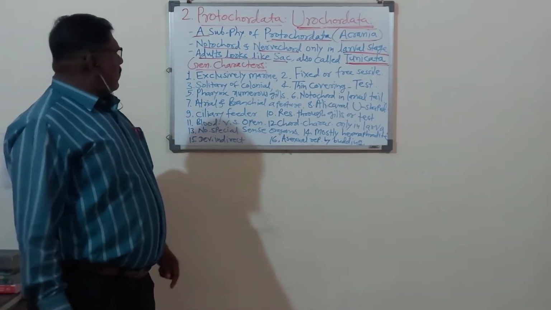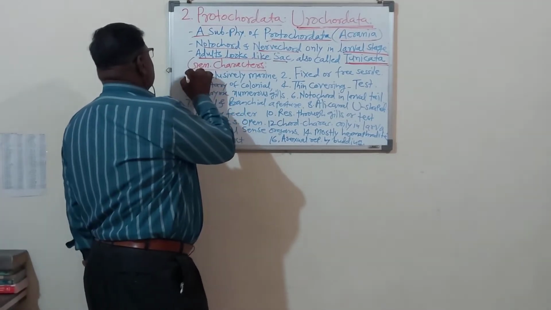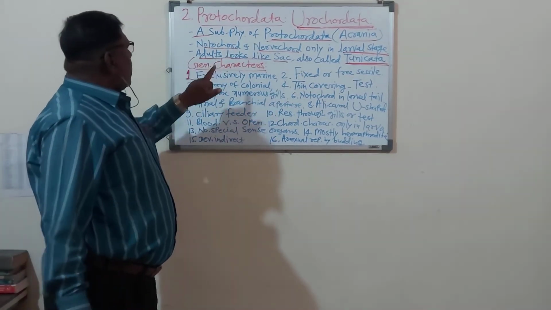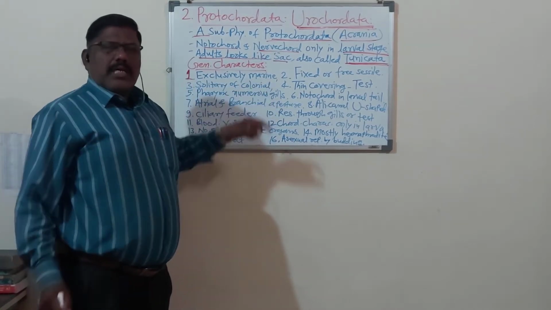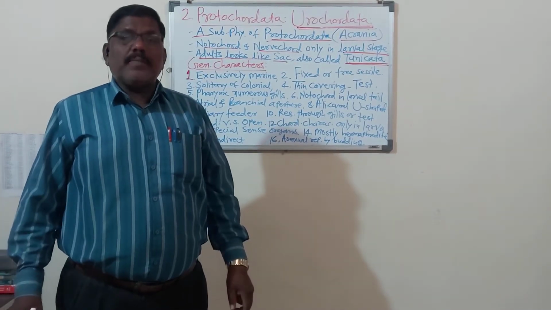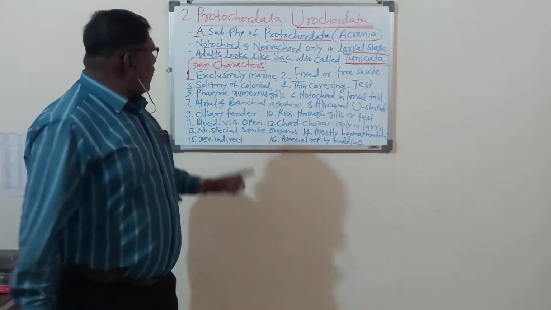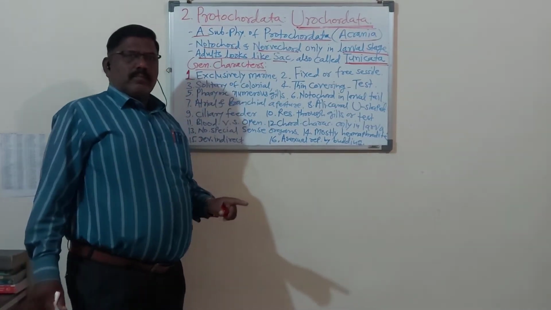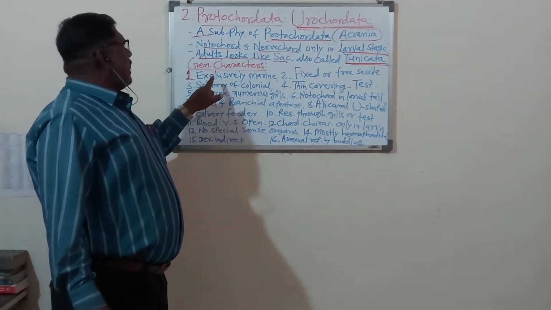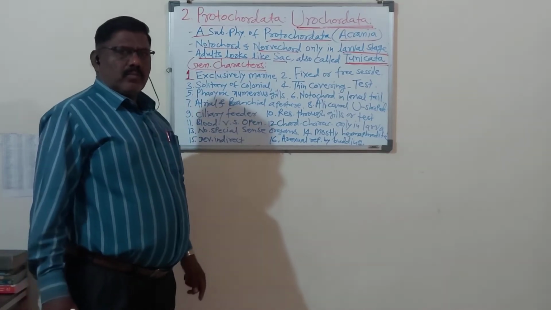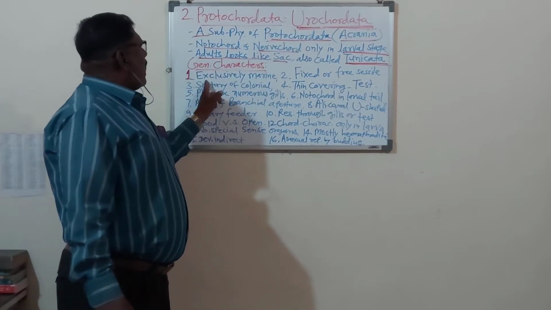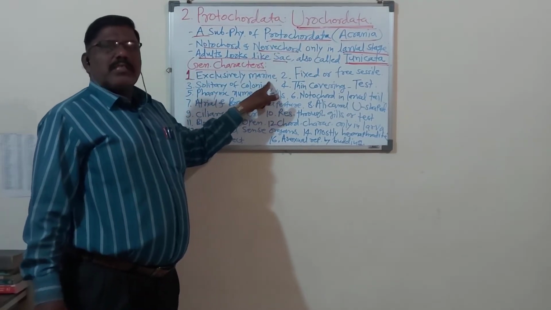Now we will study the general characters of the urochordata. The first general character: urochordate animals are exclusively marine. Exclusively marine म्हणजे totally they are found in the sea water. समुद्रामध्ये सापडणारे, खाऱ्या पाण्यामध्ये सापडणारे, त्याला म्हणायचं एक्सक्लुझिव्हली मरीन. Maximum animals of the urochordata are marine. That's why they are called exclusively marine. We can define this character: urochordate animals are exclusively marine. They are found in the sea.